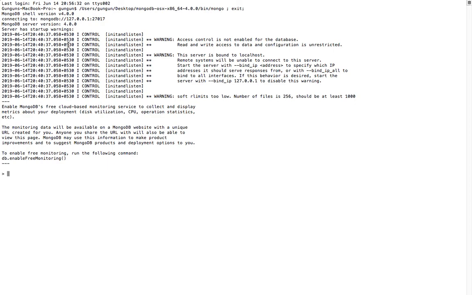Now you are in the MongoDB shell. The first command, if you want to check, is show dbs. You will get all the databases present on your machine. There are various commands: create a database, create a collection, update a collection, delete a collection, which we are going to cover in the next tutorial. The purpose of this tutorial is to give an introduction to MongoDB and its installation.